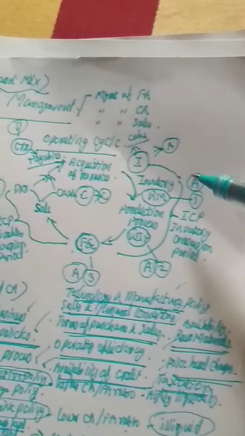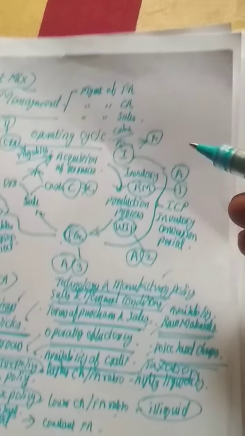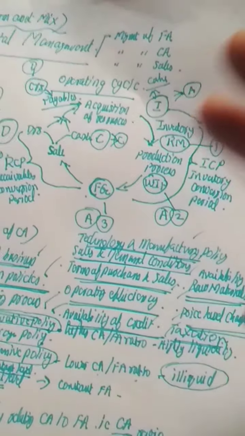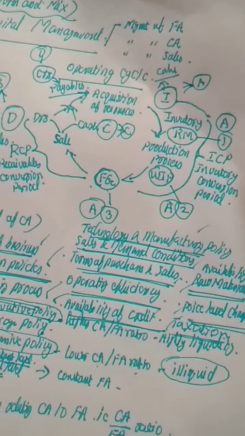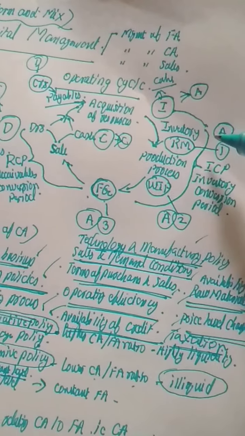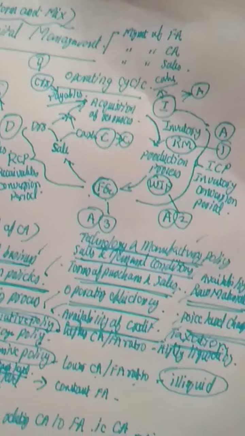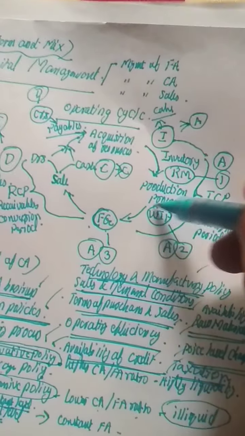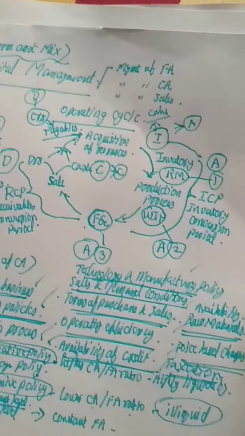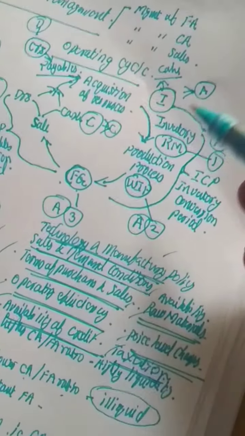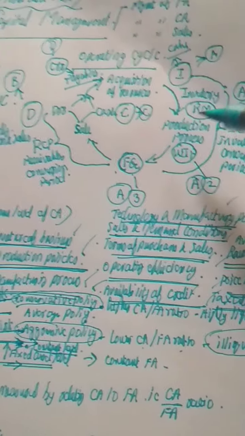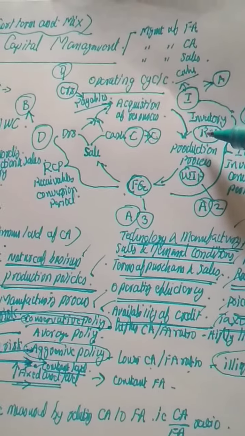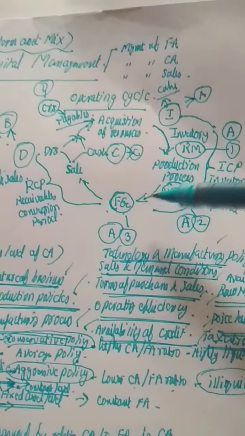While entering into the production process, what will happen to the inventory? Inventory will be converted into finished goods. But this inventory investment will be in three ways. That is, inventory will be in the form of raw materials, inventory will be in the form of work in progress, because some inventories will be in the production process, and inventory will be in the form of finished goods. So inventory, from studying deeply the working capital management process, will be classified into three: raw material, work in progress, and finished goods.